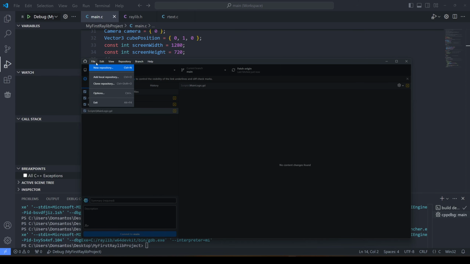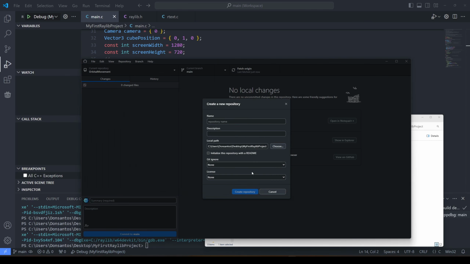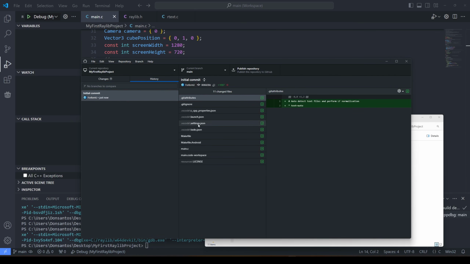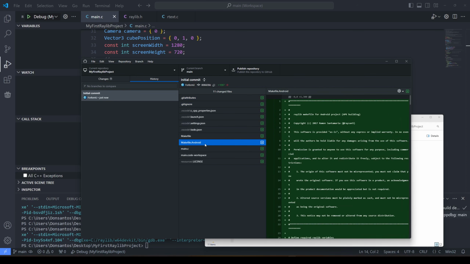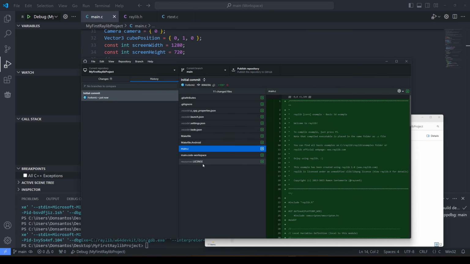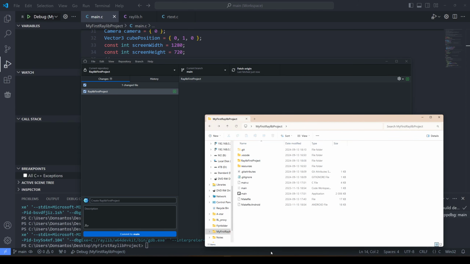Now is going to be a pretty good time to add a repository. Just select this folder, desktop, my first Raylib project. And if I go to history, here we can see all of my files. But all of the settings and everything I've changed so far is still here. The make file is here, the main C file is here, and publish this. So now I can track my changes, and that's super important.